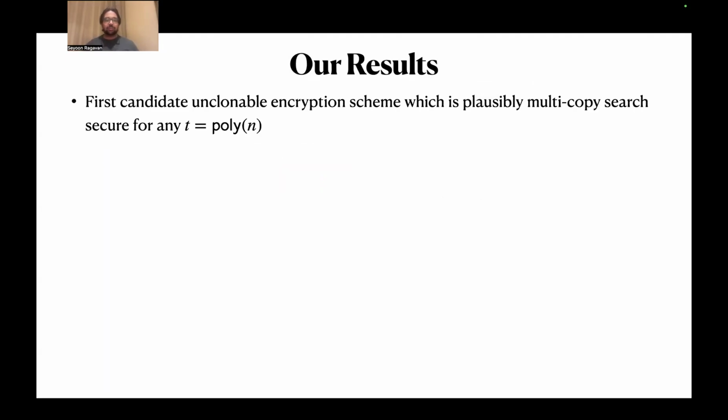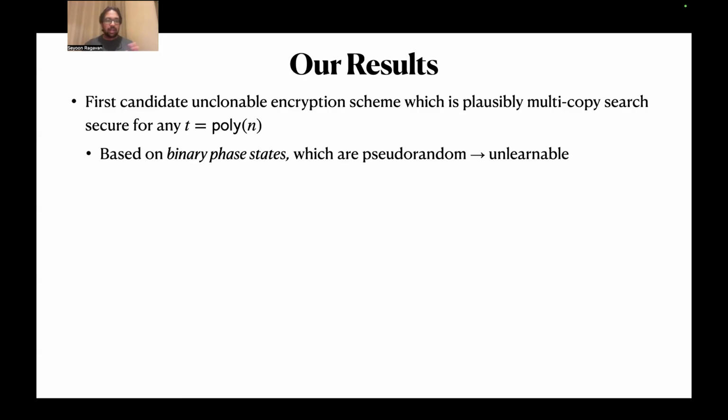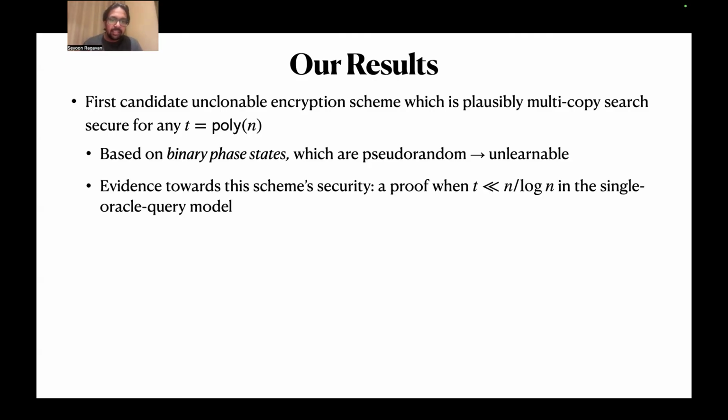Okay, so with that in mind, let me talk about our results. So we give the first candidate unclonable encryption scheme that's plausibly multi-copy search secure for any polynomial number of copies. We don't quite prove that, but our construction is based on binary phase states, which are pseudo-random, as I'll say in a bit, and therefore unlearnable. That was the inspiration for this construction.